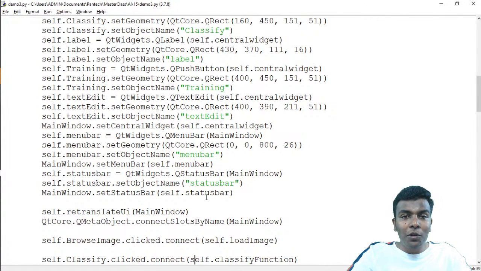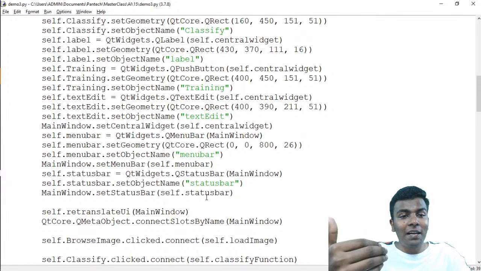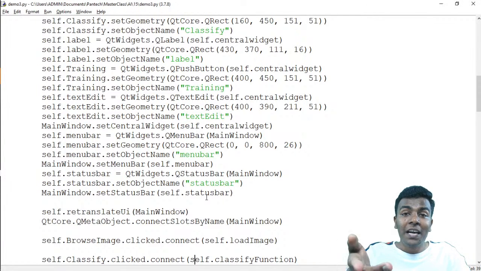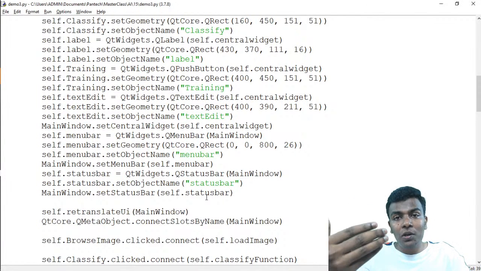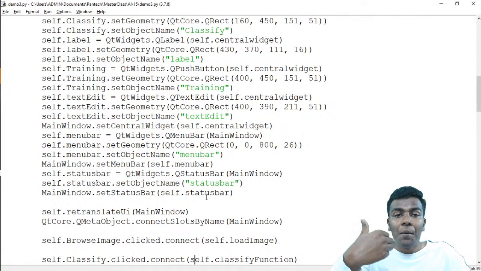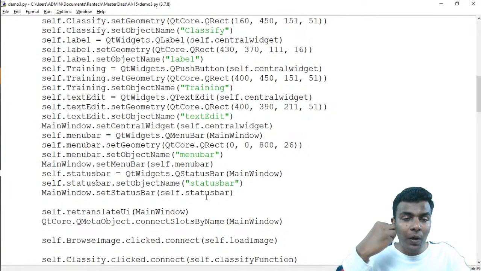If you want to start writing a program from scratch, you need to create a class like self.textedit, self.training. It is a little bit difficult, right? Even if you try with Tkinter, if you want to write the program by hand, it will definitely be more complex. But if you are using PyQt Designer, it is very helpful because it is very easy to use.